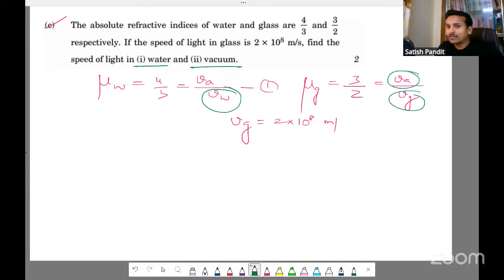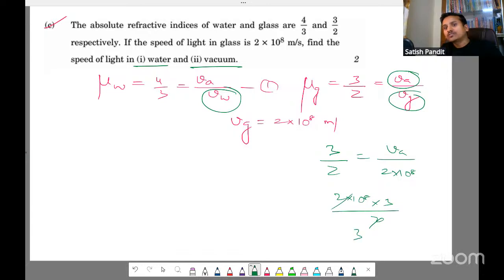You substitute and simplify. Look here. 3/2 is equal to Va by 2 into 10 to the power 8. Cross multiply: 2 into 10 to the power 8 into 3/2. 2 gets cancelled, so 3 into 10 to the power 8. This only is the value, we know that, but still we will not use it. Now put the Va value here. So 4/3 is equal to 3 into 10 to the power 8 by Vw.